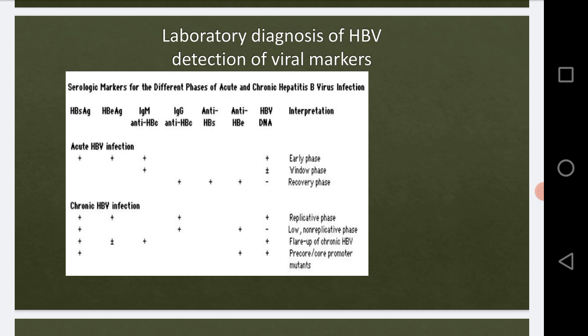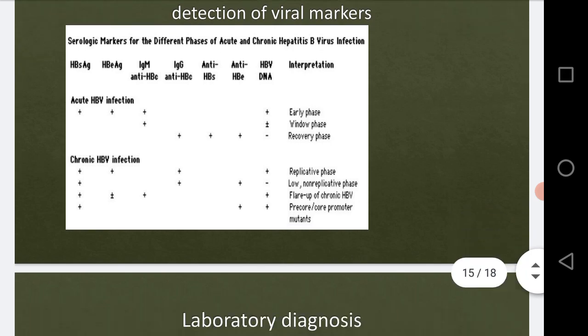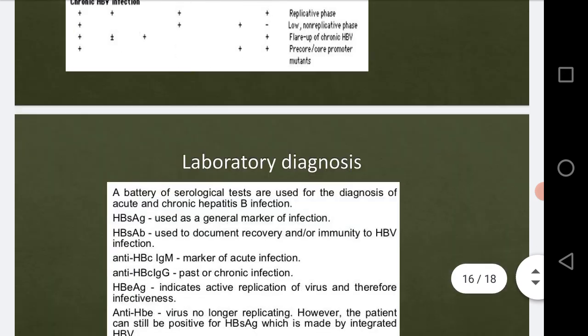Okay, in the chronic one, you can see the interpretations are different, right? And the presence of the antigens and the antibodies are also at different levels. Okay, the more important is the acute HBV infection. You can study the chronic HBV infection also with the help of this chart. Okay, this is the laboratory diagnosis of HBV detection.